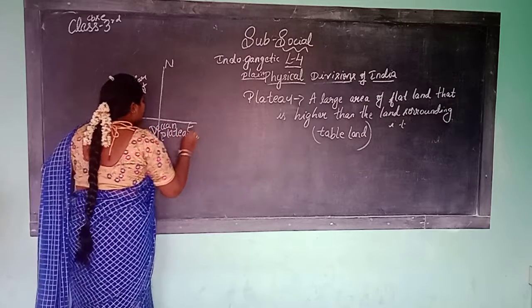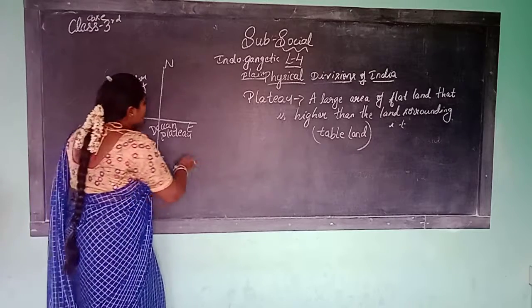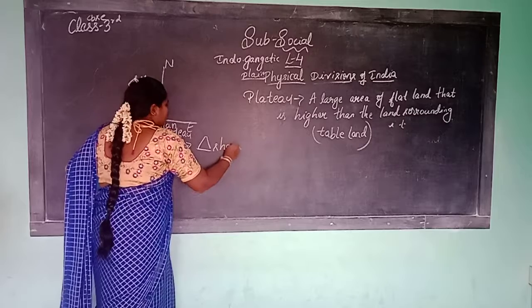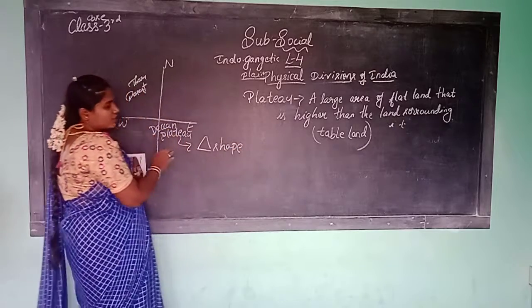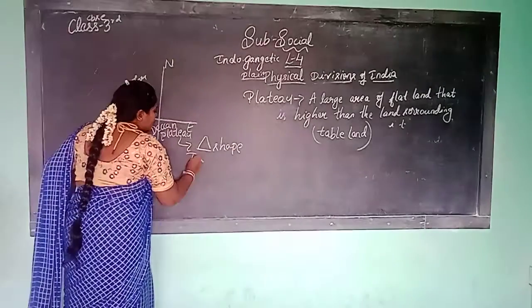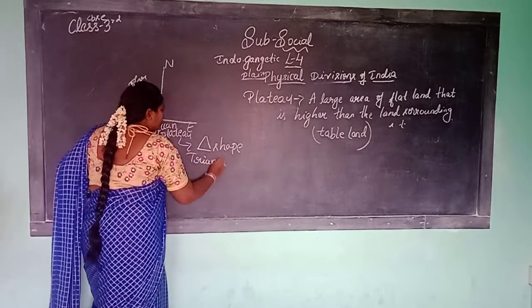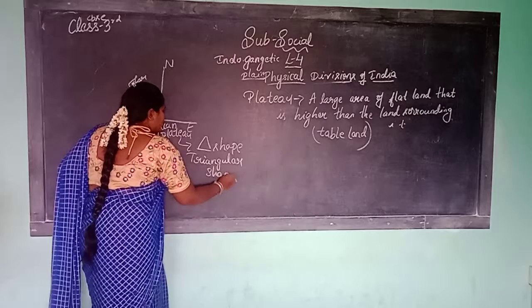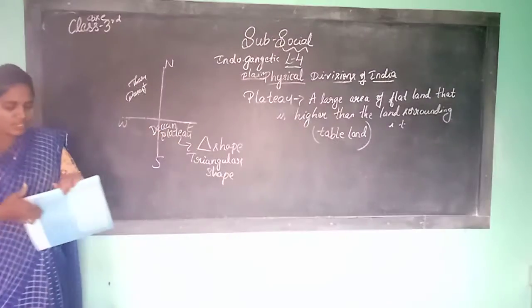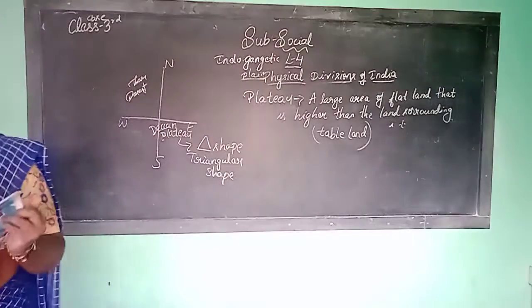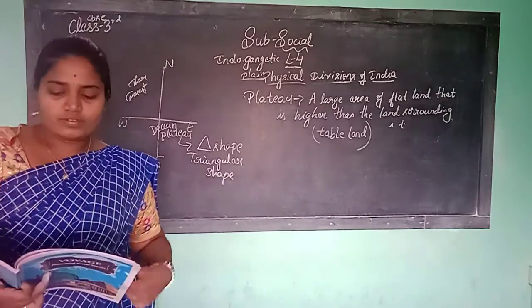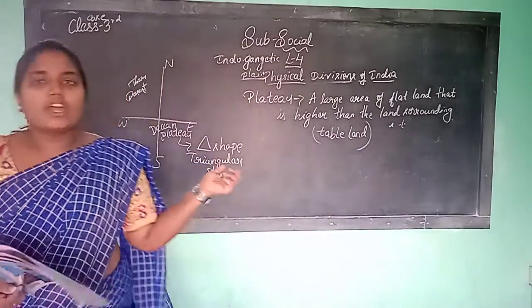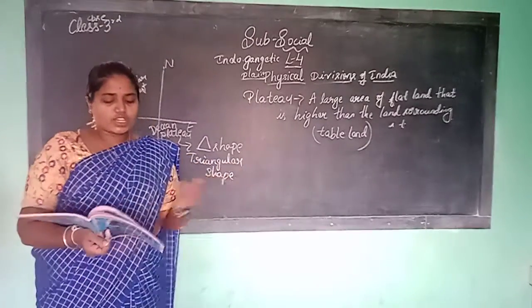What is the shape of this Deccan Plateau? It is in the triangular shape. So what is the shape of the Deccan Plateau, children? It is the triangular shape. It is rich in mineral resources. It also has many mineral resources.